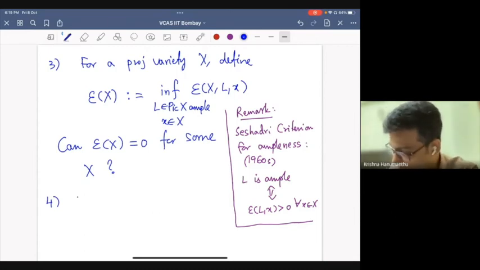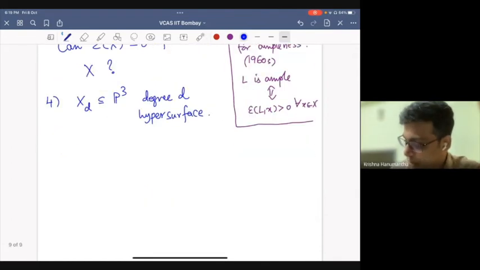One more important class of varieties: let X_d be a degree d hypersurface. This is sort of a folklore conjecture, which I think is believed to be true.